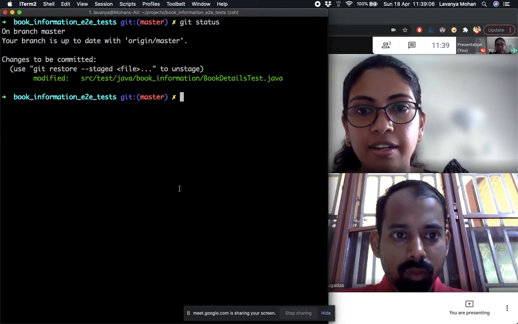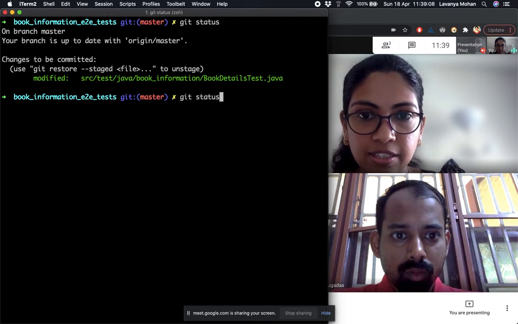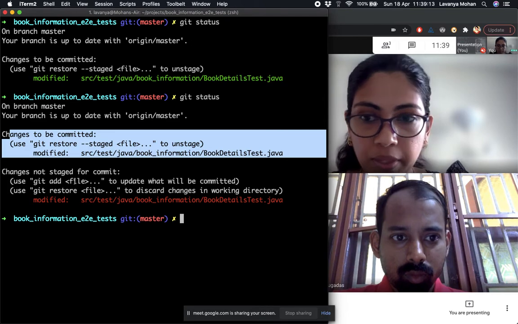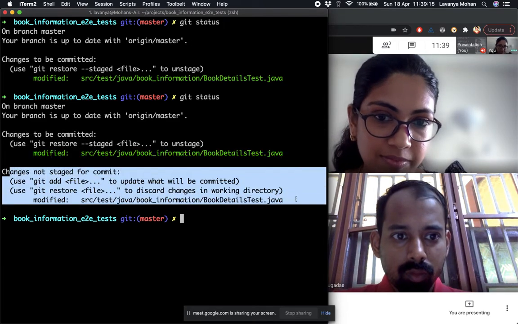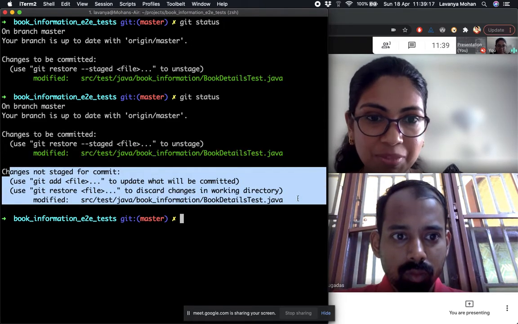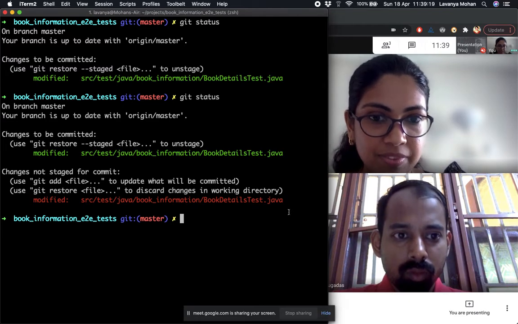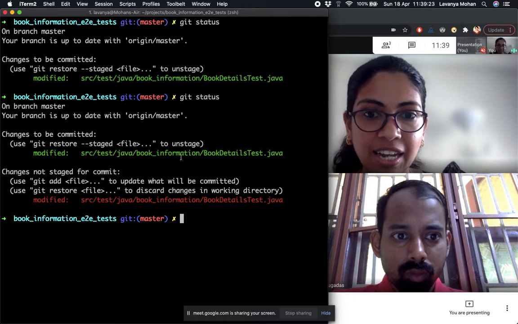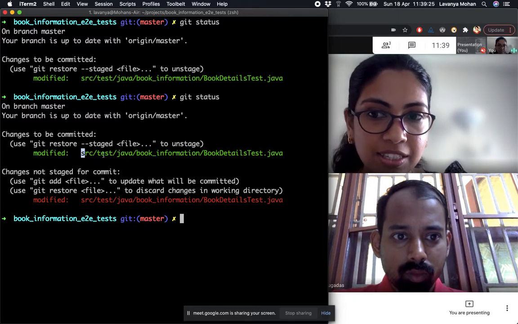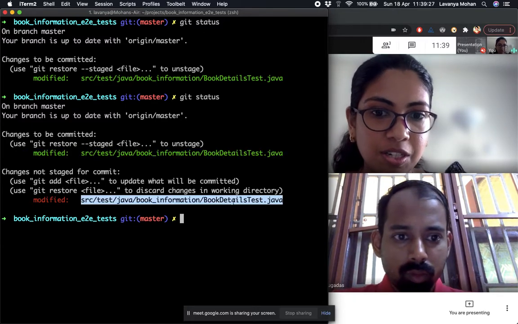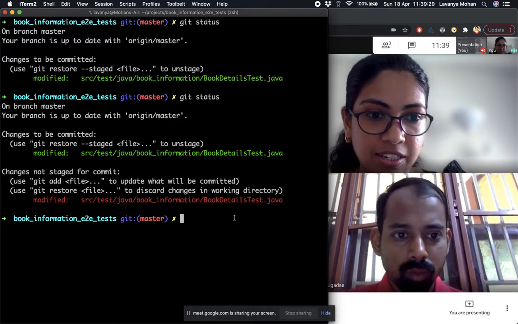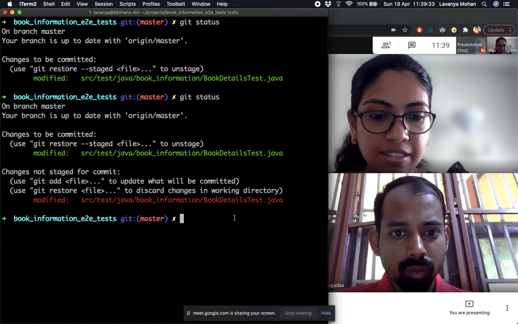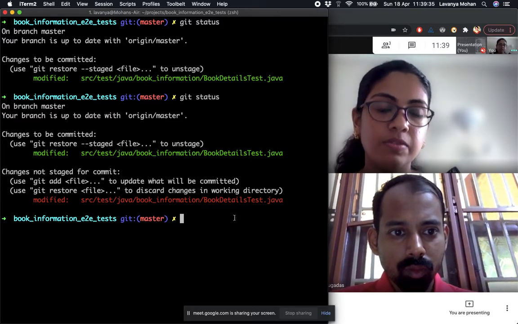Yeah. So now if I do git status, it shows one part of the file has been staged, another part has been modified, but is still in the working directory. And since we have this middle stage, we can say that we want to commit only the things in this stage, right? We don't want to commit anything that's currently in the working directory. So this helps us while making changes.